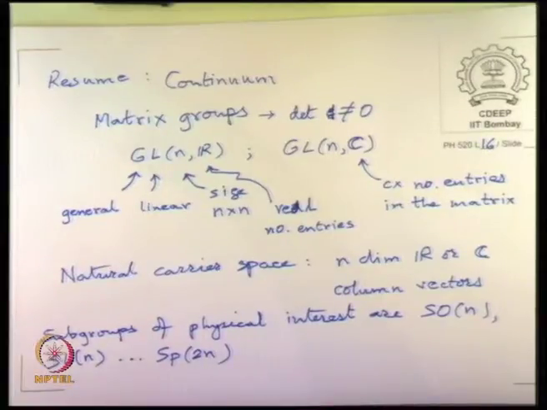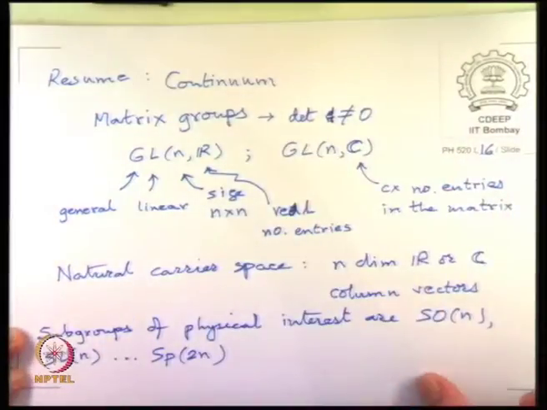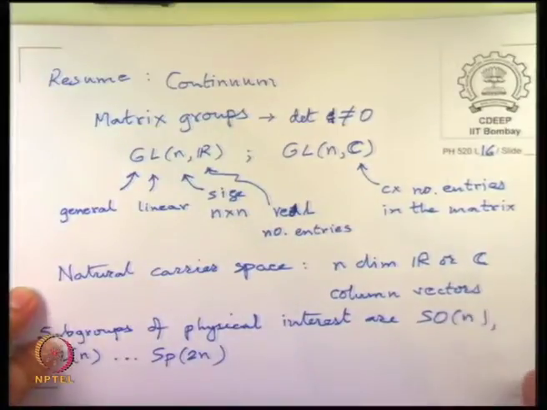So these are all various groups, they are all matrix groups, they are motivated by various physical considerations, and they are subgroups of the big matrix groups GL(n,R) and GL(n,C), on whom the only restriction is determinant not equal to 0.